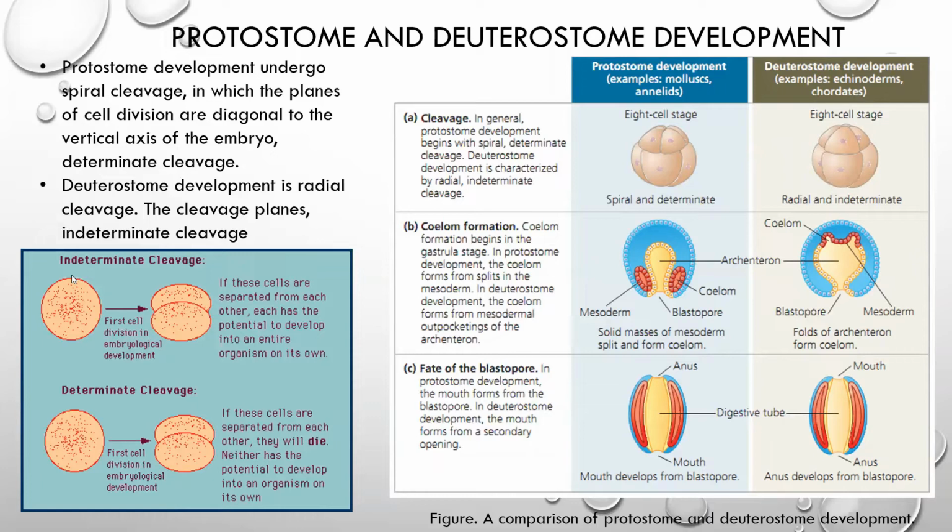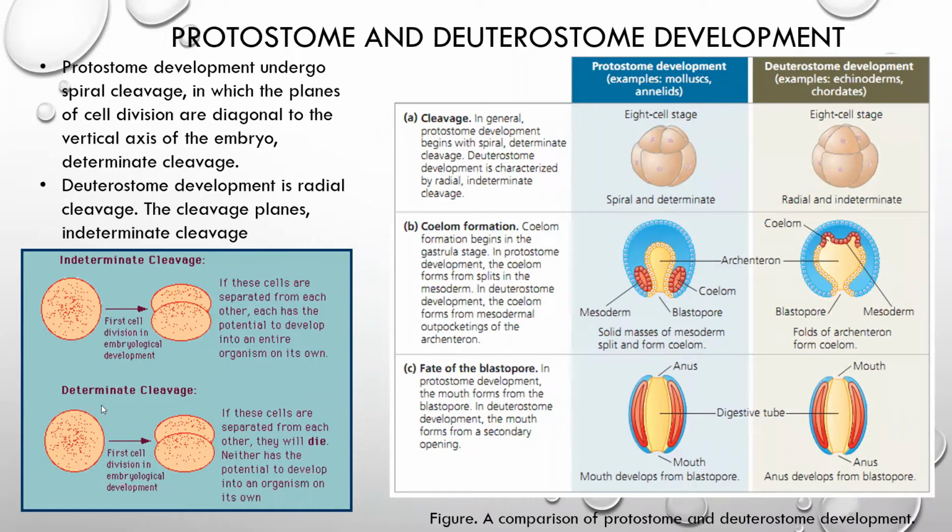Now we are moving towards the next experiment: how we can determine whether these cells have the potential to convert into a mature individual. For this purpose, in indeterminate cleavage, if we separate these two cells from each other, each cell has the potential to convert into a separate individual.